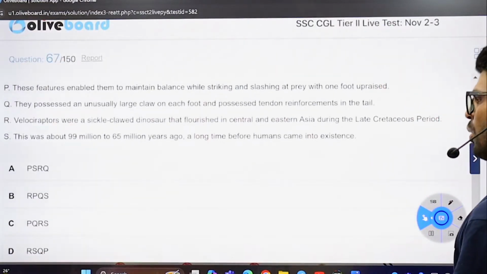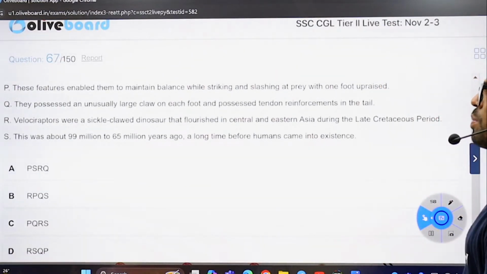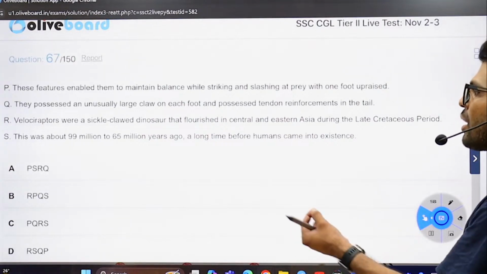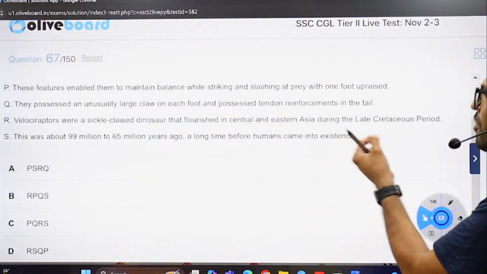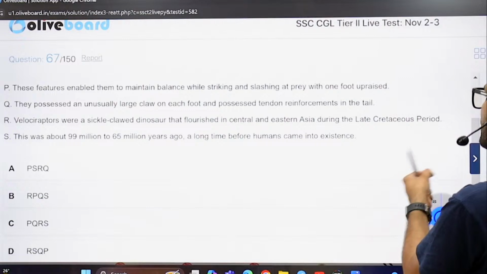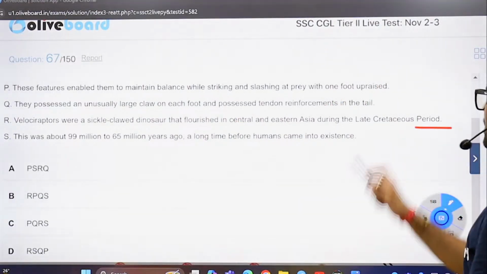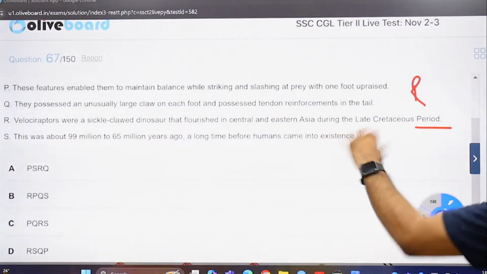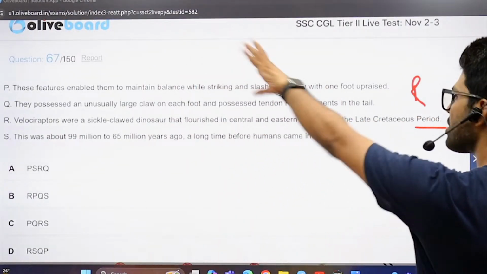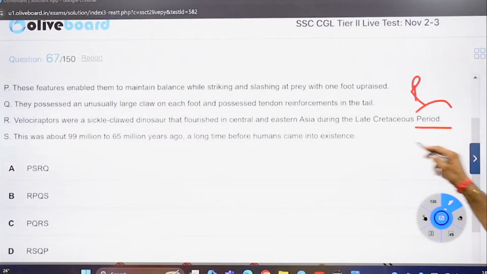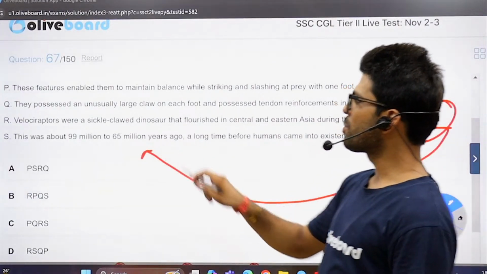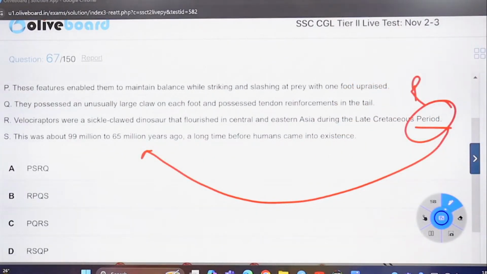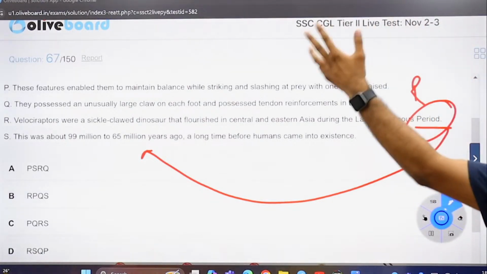These features, which features? They possessed, who possessed? I don't know, velociraptors. What is that? Were a sickle-clawed dinosaur that flourished in Central Eastern Asia during the late this and that period. R is a better descriptive statement. You're talking about some dinosaurs, that one. Probably they possessed some features of them, these features. We have another keyword of some period. That was probably about 99 million to 65 million years ago, a long, long time before humans came into existence.